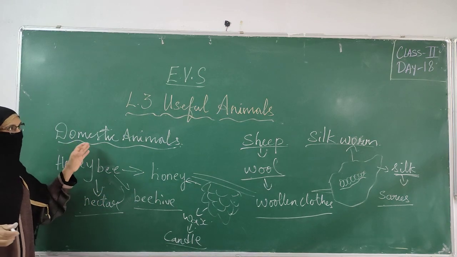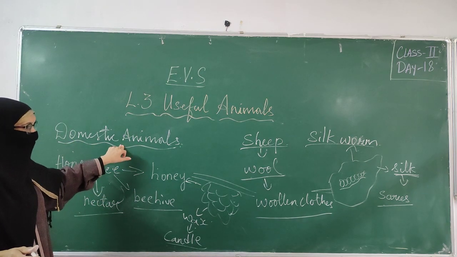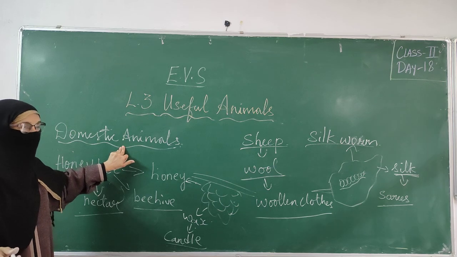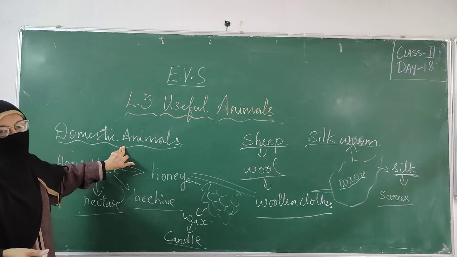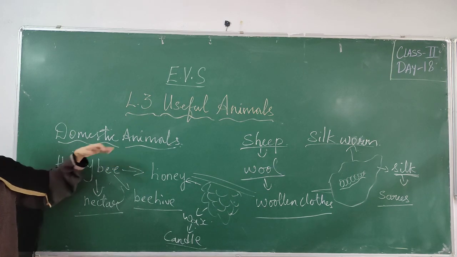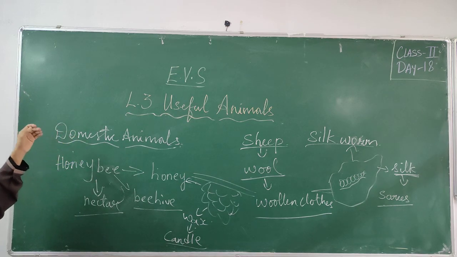So these are the uses of especially the domestic animals. And in the next class we are going to study a few more products which we are getting from animals, not only in the food process and others, but still what the uses of animals are, we are going to study.